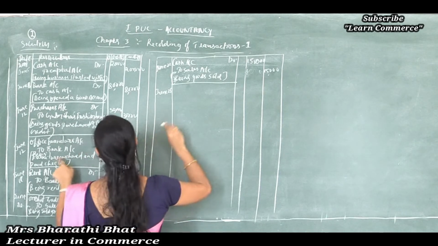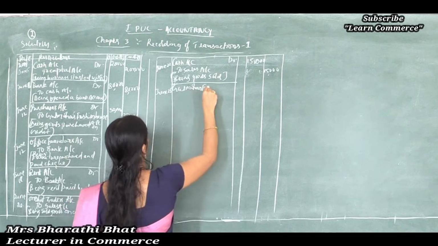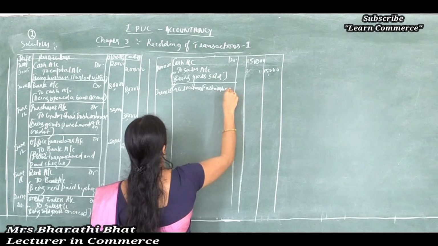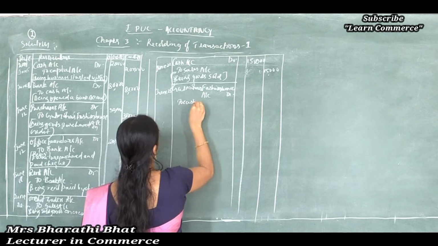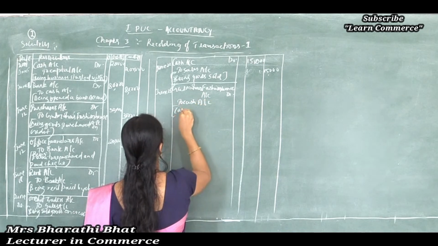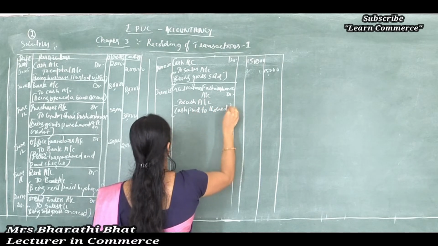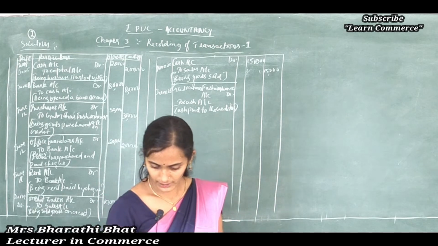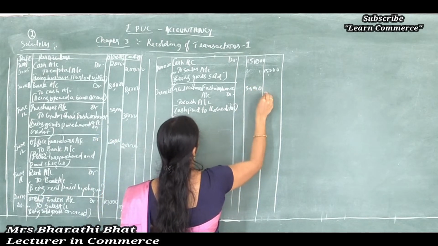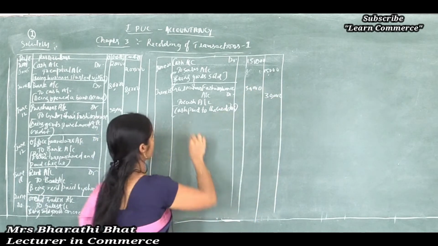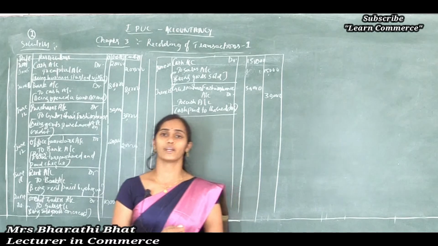So how can we record it? Gulmohar Fashion House account debited to cash account, being cash paid to the creditors. Amount 30,000. Close the transaction. And the next one is a check received from Mohit Traders.